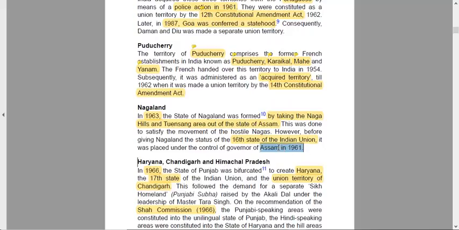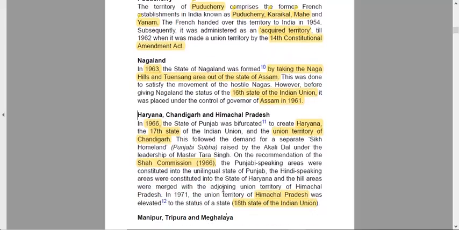In 1961, it was given to the Governor of Assam, seeing that, alright, this can be formed into a state. It was given statehood later on. Haryana, Chandigarh, and Himachal Pradesh. So this came long after.